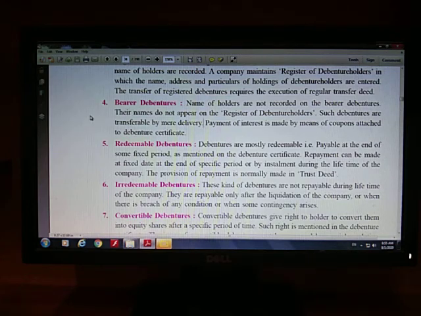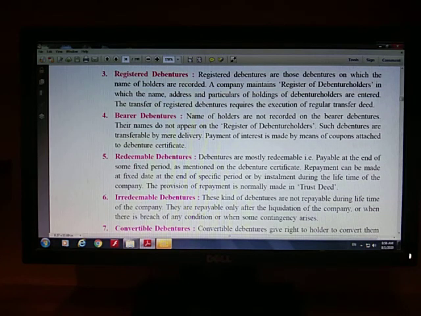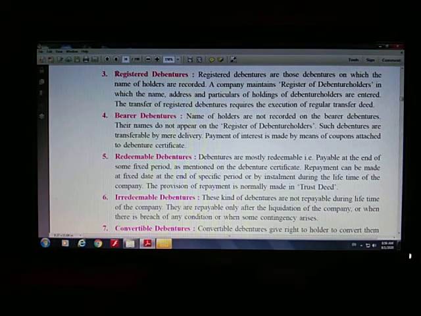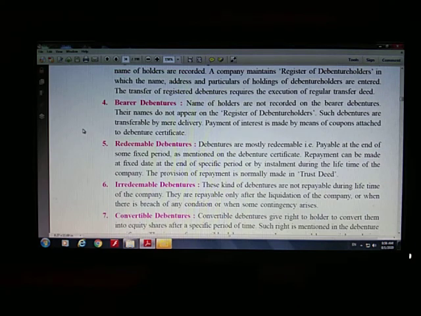Now where will the problem be? If you sell your debentures to another person, the company will not be in a position to know who is holding the particular debentures. I remember that I sold to you people, but now I don't know to whom you sold those debentures. And at the end of the financial year I have to give you interest at a fixed rate, so how will I give the interest? In the case of registered debentures, his name and address are all written with me, so I will send him an interest warrant. But in case of bearer debentures, how will I pay the interest, as I don't know the name and address of the debenture holder at that time?